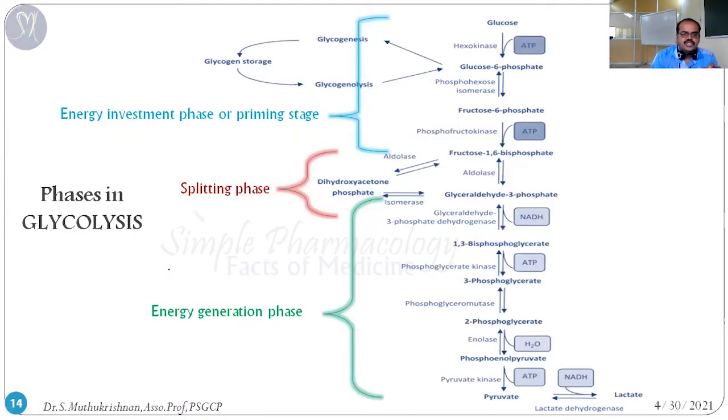Okay, so this is the overall diagram. From this diagram you can understand that the starting material is glucose and the end material is pyruvate. The pyruvate is converted into lactate in the presence of lactate dehydrogenase, based upon the oxygen availability. That's the final step. So glucose is converted into pyruvate, divided into three different phases: energy investment phase, splitting phase, and energy generation phase.